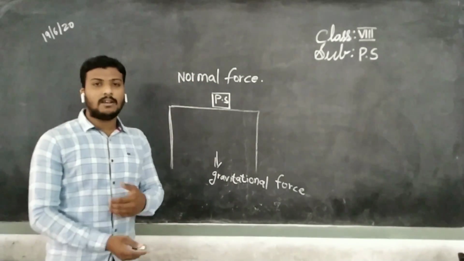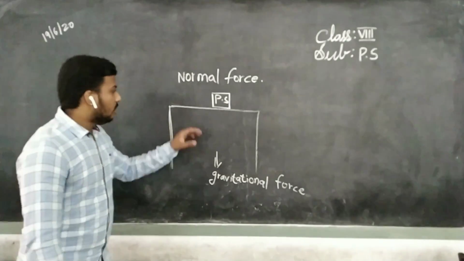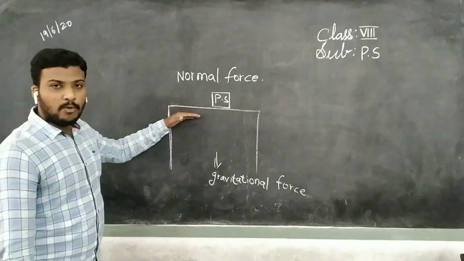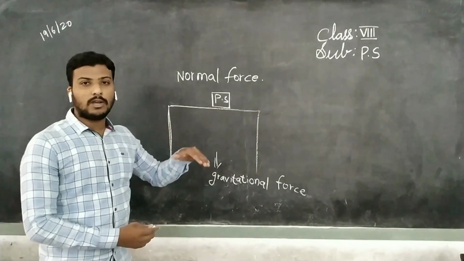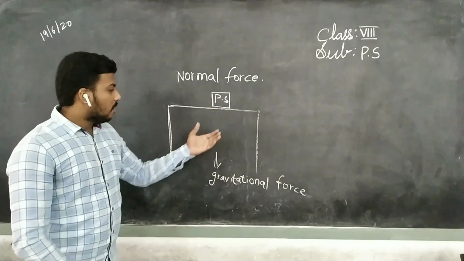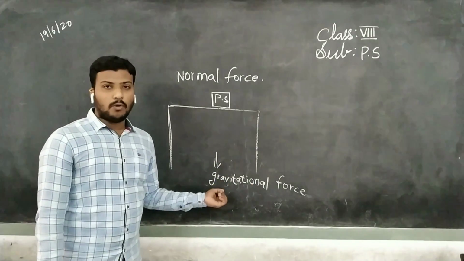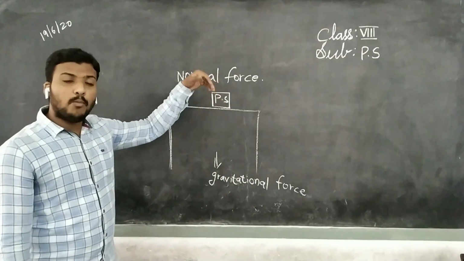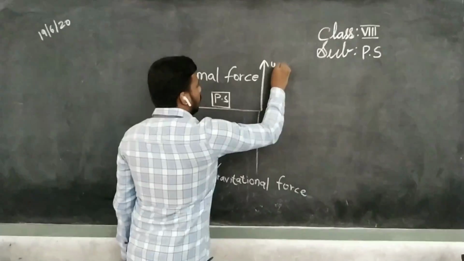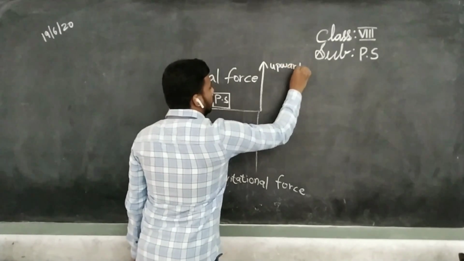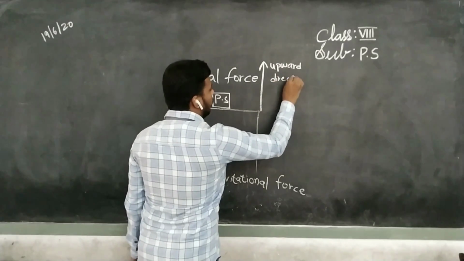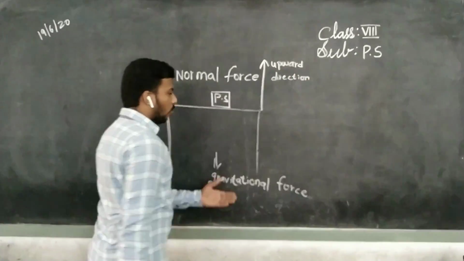How can you say that normal force is acting on the book? See, a book is lying on the table. Children, the surface of the table is providing some force to the book. It supports the book so that it does not fall down. One force is acting opposite to the gravitational force, that is, in the upward direction. Children, normal force always acts in the upward direction. Gravitational force always acts in the downward direction.